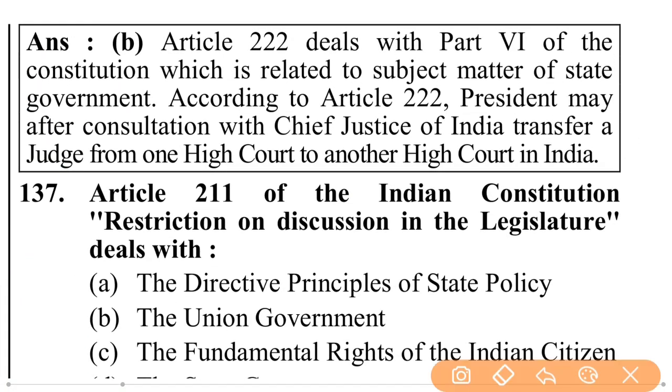Article 222 deals with Part 6 of the Constitution, which is related to subject matter of state government. According to Article 222, President may, after consultation with the Chief Justice of India, transfer a judge from one high court to another high court in India.